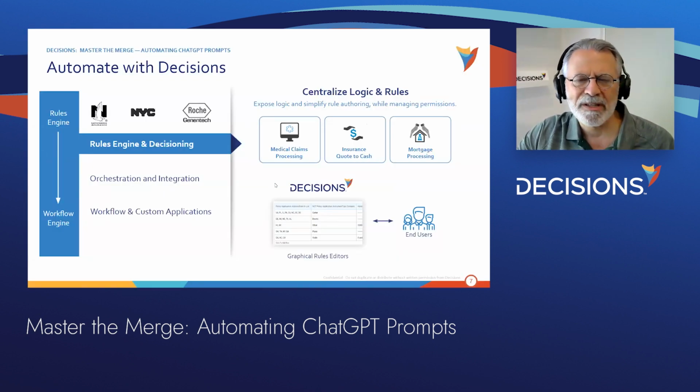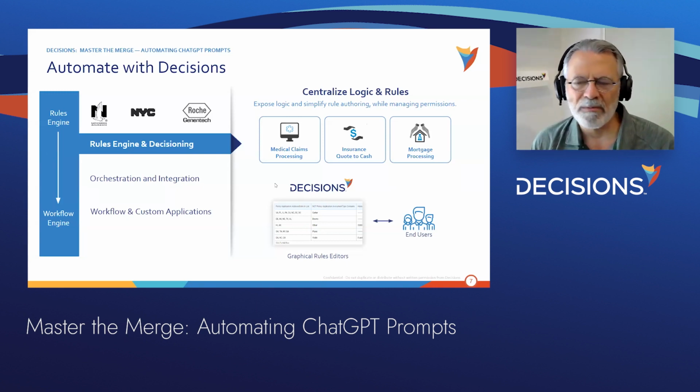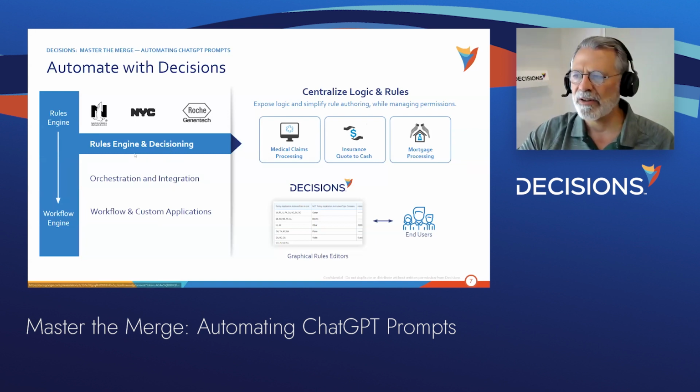Okay, what is Decisions? We're a no-code software development platform with a rule engine, a flow engine, an integration engine. And our chief value proposition is that we allow clients to build complex software quickly without writing code. There's 3 general use cases that we get involved in regularly. The first of these is as a rules engine, a decisioning platform. So think medical claims processing, insurance underwriting, loan underwriting.